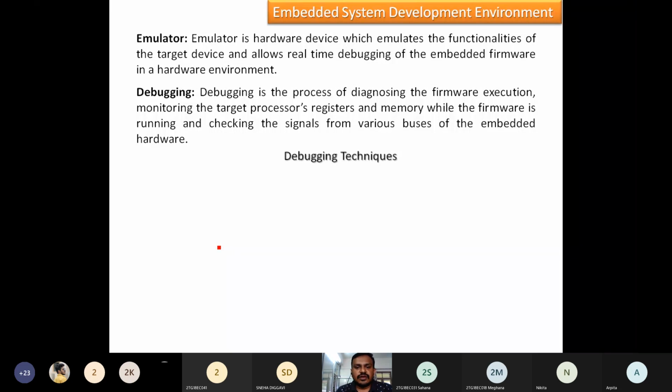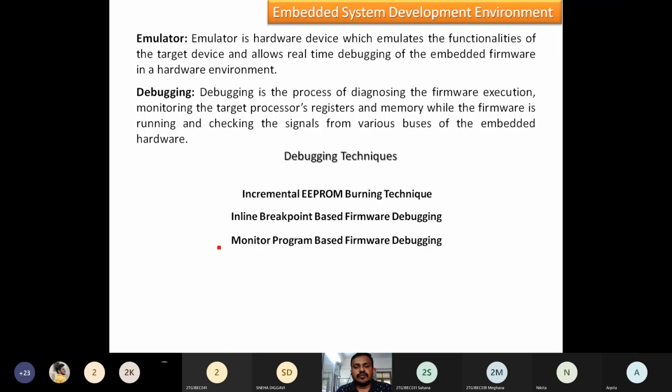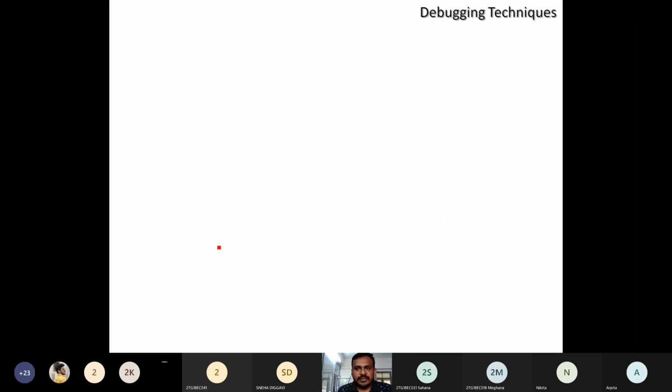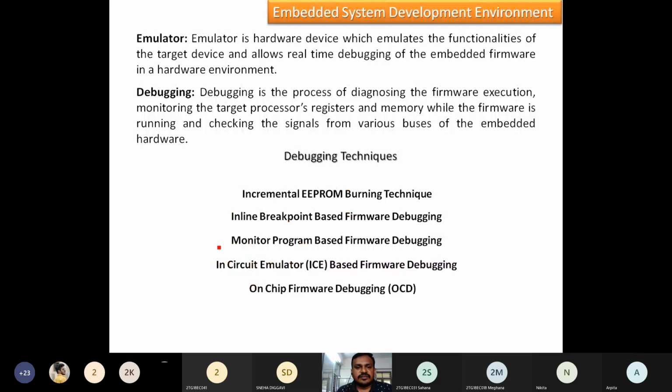It is a process. So what debugging techniques do we have? An incremental EEPROM burning technique, inline breakpoint based firmware debugging, monitor program based firmware debugging, in-circuit emulator (ICE) based firmware debugging, and on-chip firmware debugging (OCD). These are some debugging techniques for debugging the embedded firmware.